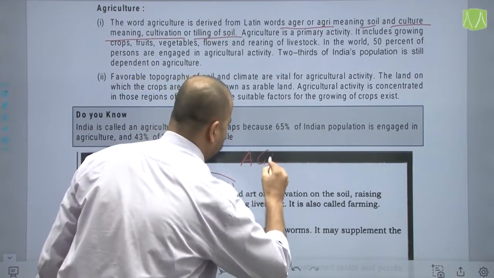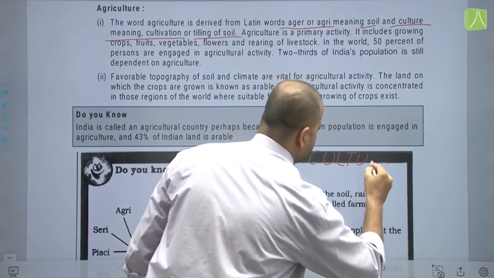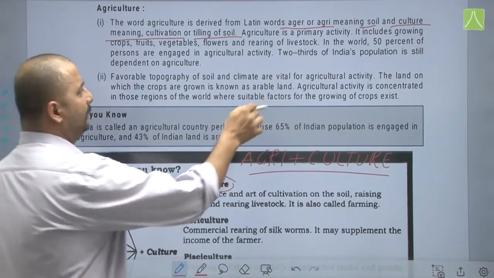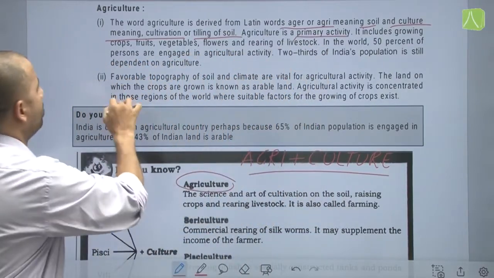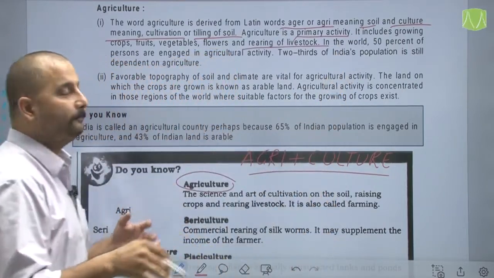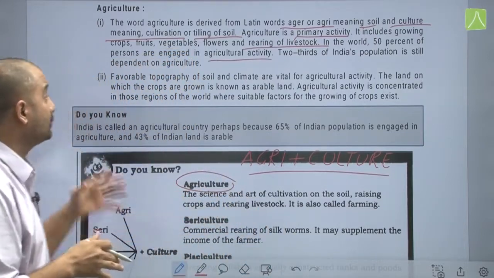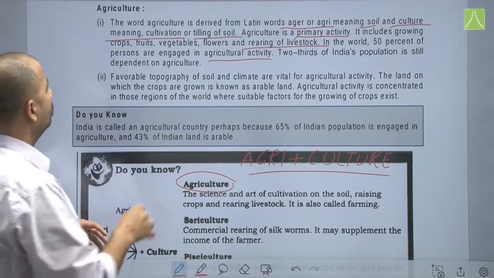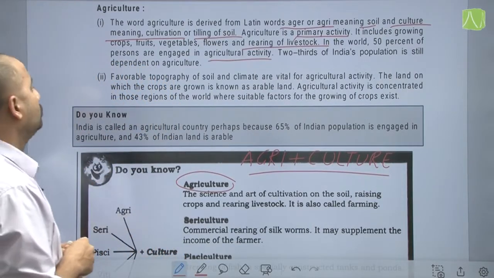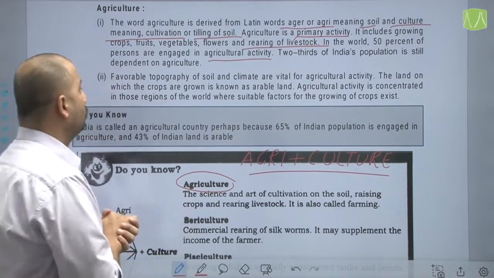Agri plus culture. So agriculture is a primary activity, as we saw earlier. It includes growing of crops, fruits and vegetables, flowers and rearing of livestock also. In the world, 50% of the persons are engaged in agriculture and 2/3 of India's population is still dependent on agriculture. That has definitely reduced over time, as more and more people nowadays are engaged in secondary or tertiary sectors.